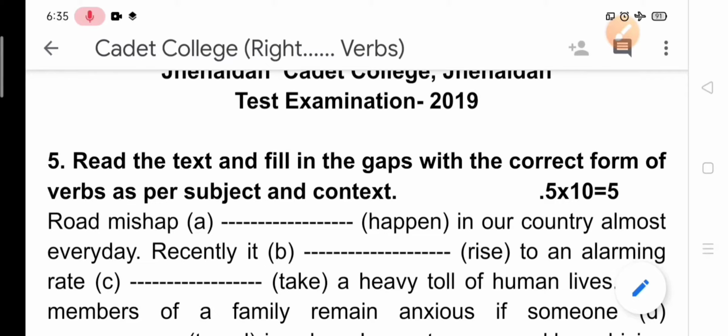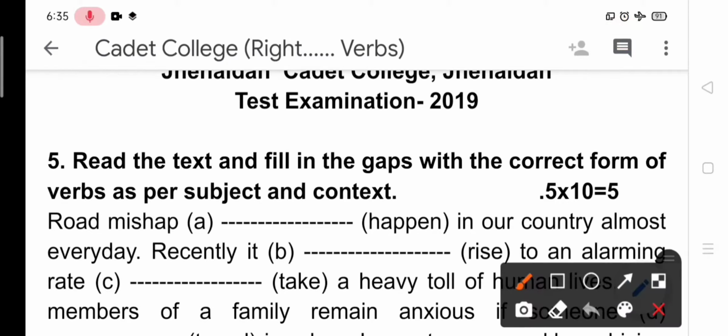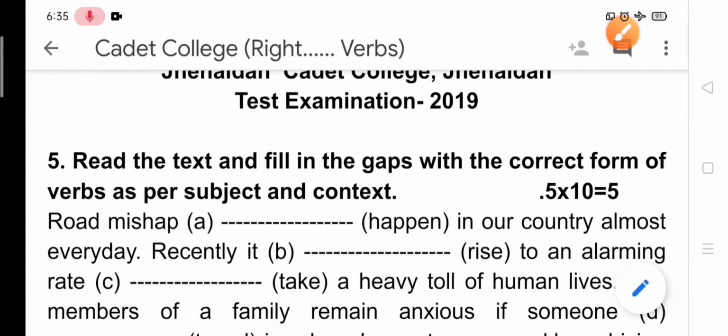Learners, if we find recently already, then it denotes that it is a present perfect tense. So we need to write recently it has risen. According to the rules of present perfect tense, it has risen to an alarming rate. Then take a heavy toll of human lives. It should be taking a heavy toll of human lives.